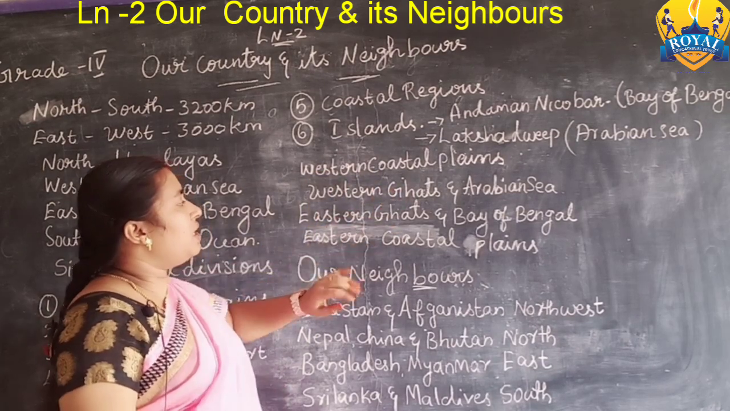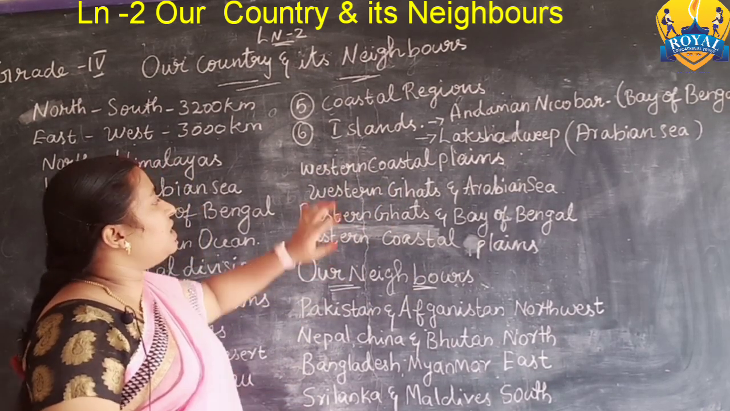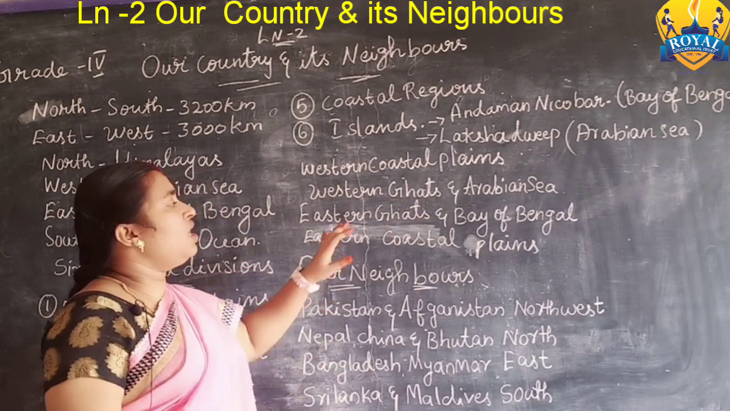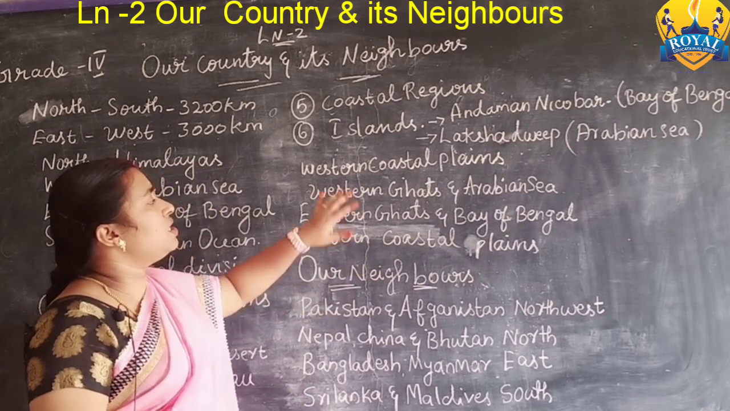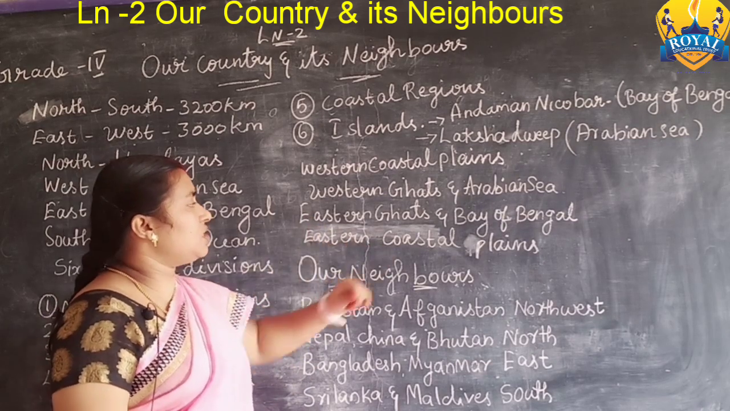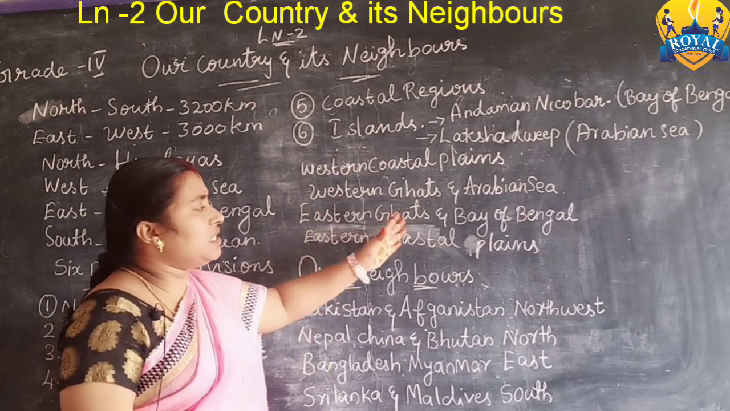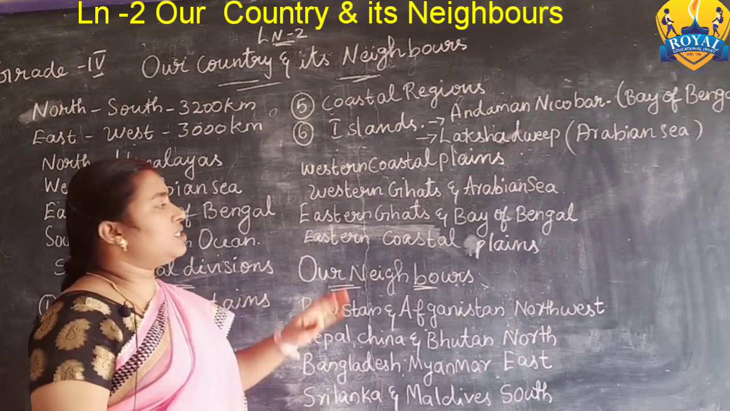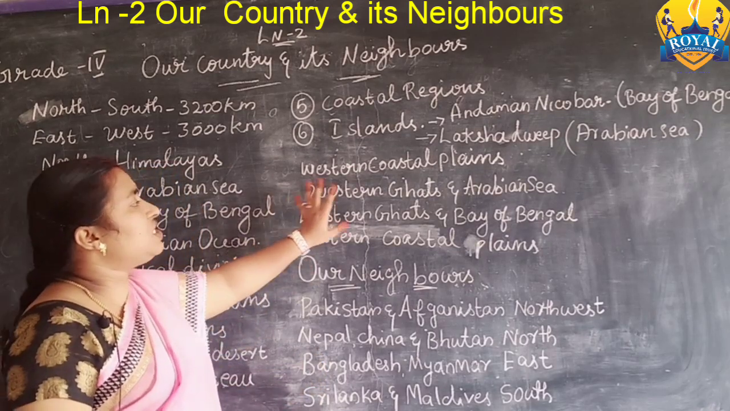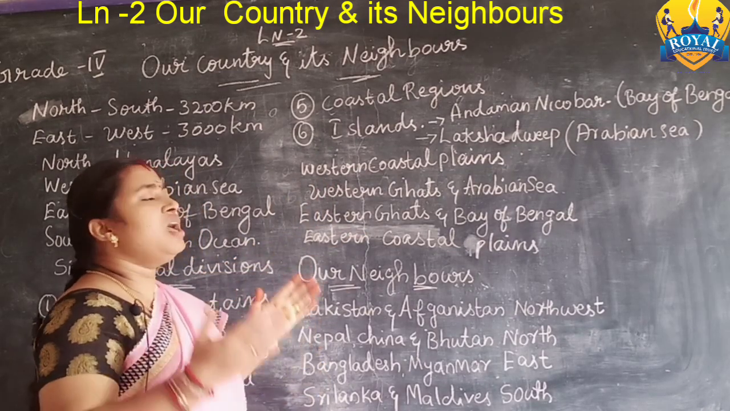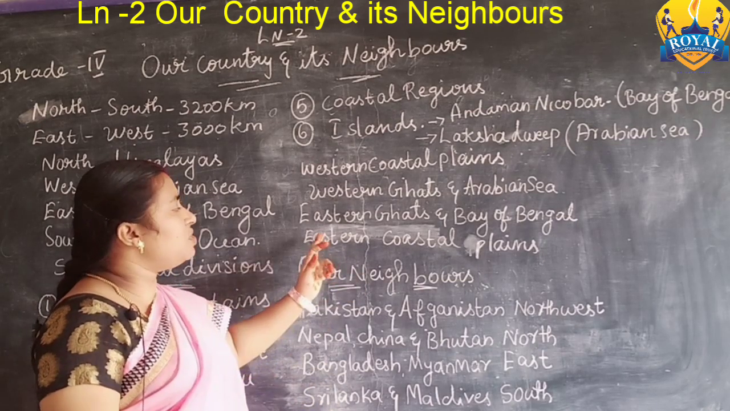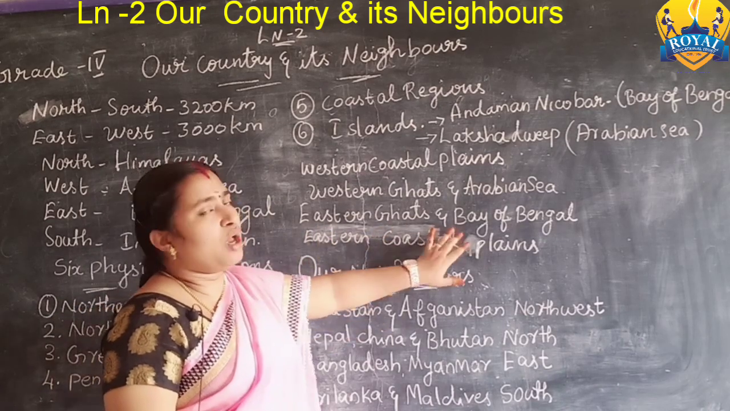Western coastal plains and eastern coastal plains. The Western Coastal Plains is the land between the Western Ghats and the Arabian Sea. And the Eastern Coastal Plains is the land between the Eastern Ghats and the Bay of Bengal.